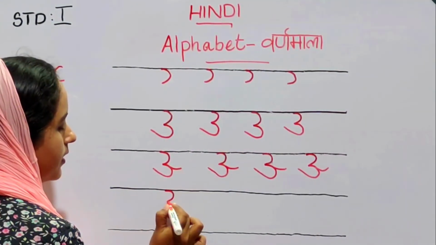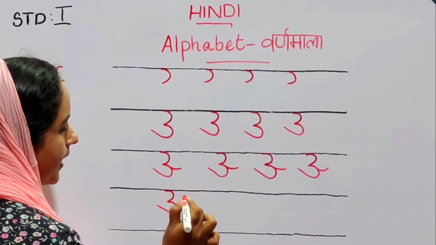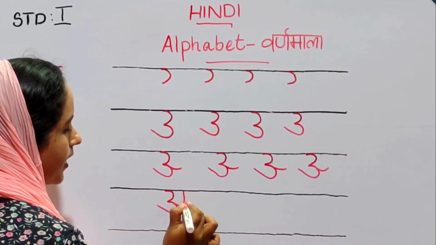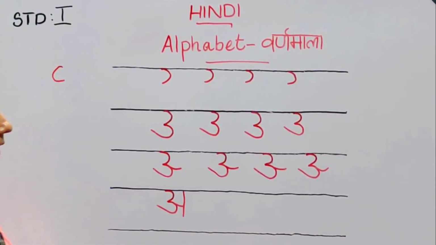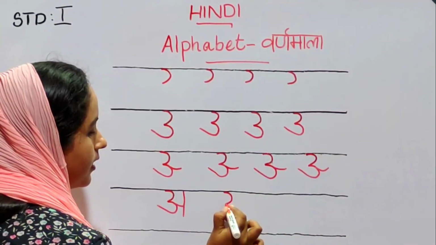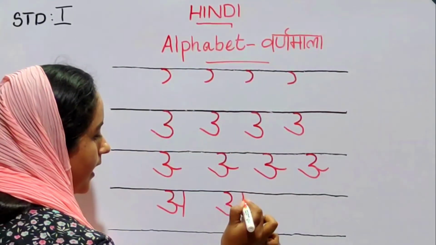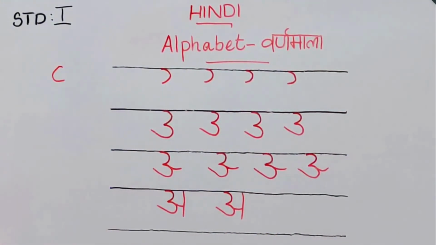First reverse C, another reverse C with the tail, a small sleeping line and join with a straight line. First one, reverse C, another reverse C, and sleeping line and join with a straight line.